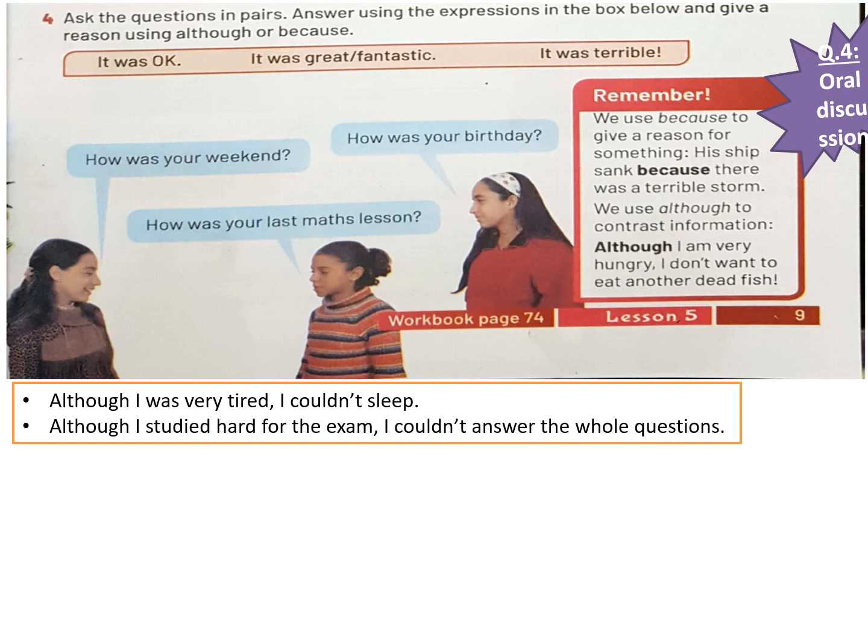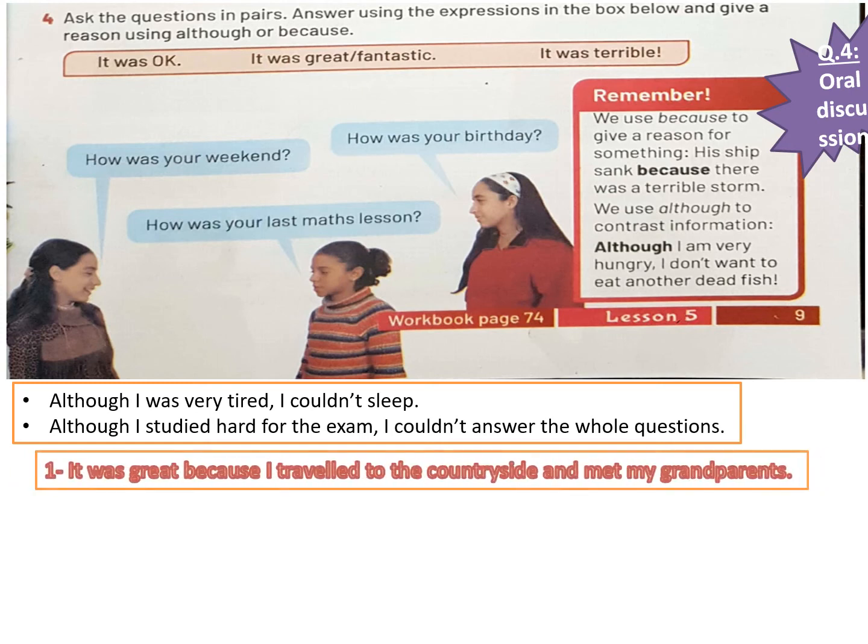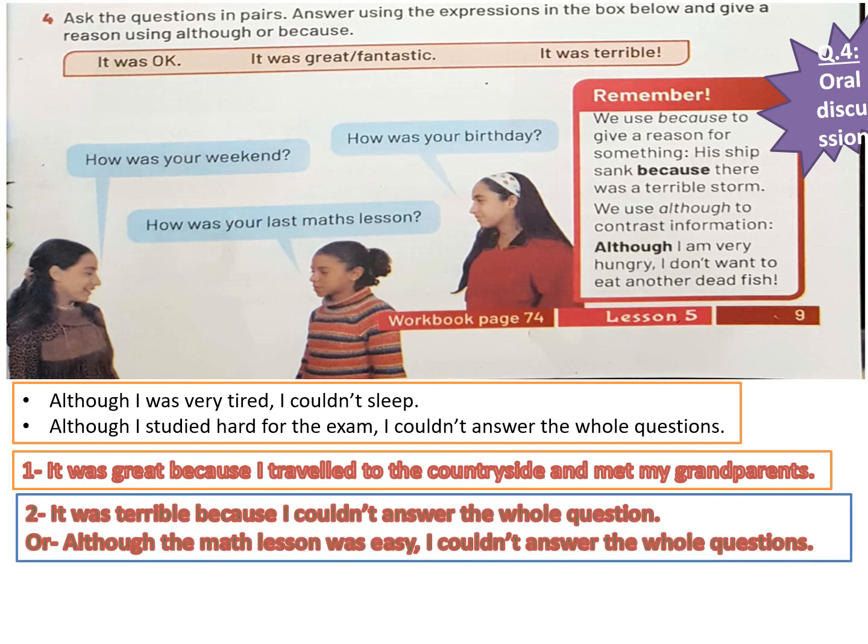Okay, let's move to although. We use although to contrast information. If we have a contradiction in the meaning, we will use although. Although I'm very hungry, I don't want to eat another dead fish. Suppose if I'm hungry, I will eat anything in front of me. So he's telling me here, no, I don't want to eat anymore. Okay, for example, although I was very tired, I couldn't sleep. What else? Although I studied hard for the exam, I couldn't answer all the questions.